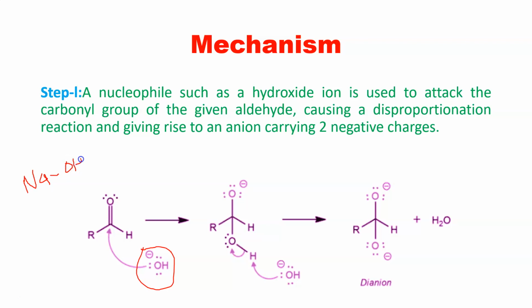that the bond breaks in such a way that the lone pair of electrons is shifted onto oxygen. Actually, oxygen has two lone pairs of electrons, right? Naturally oxygen has two lone pairs, but when the bond between sodium and oxygen breaks, the bond is shifted towards the oxygen. And that is why here you can see there are three lone pairs of electrons.